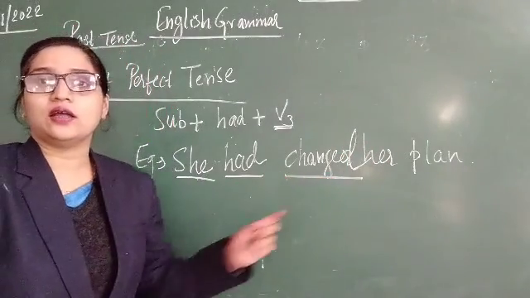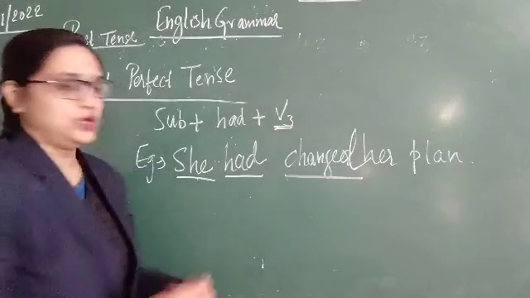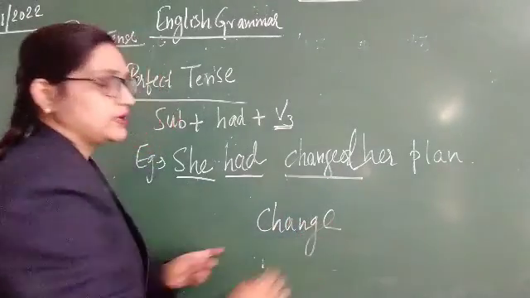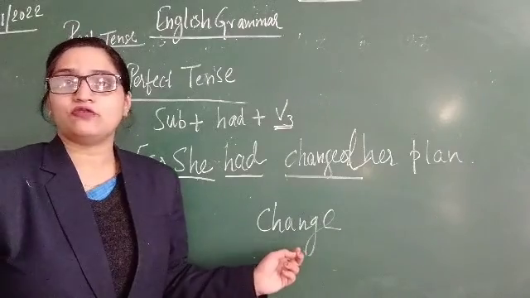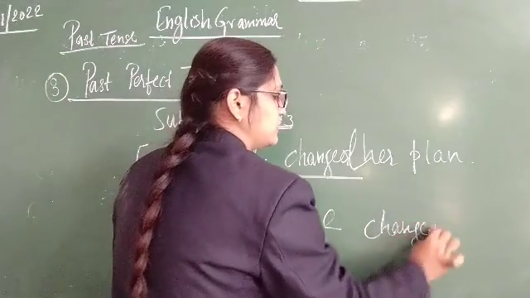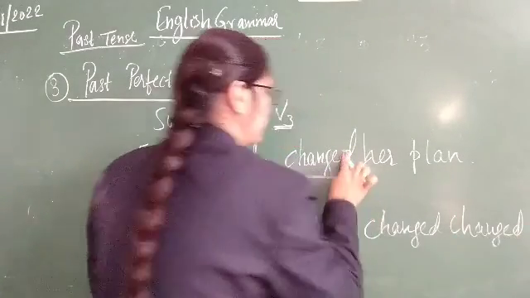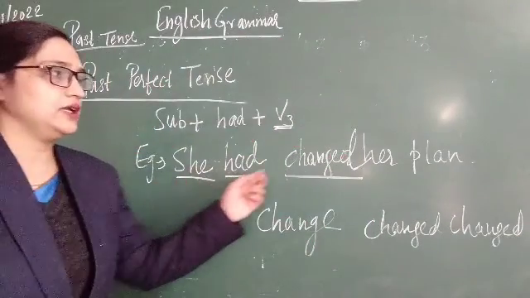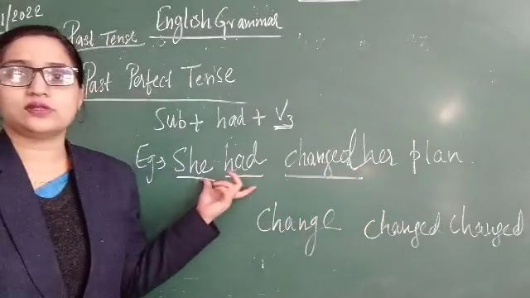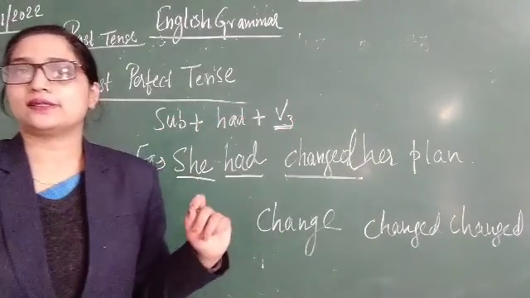Changed is the third form of change. Okay, change is the main verb. Its second form is changed and third is also changed. Okay, so she had changed her plan. So this is the example of past perfect tense.